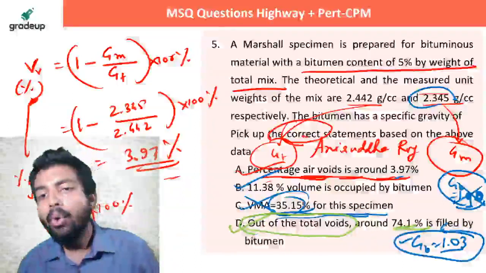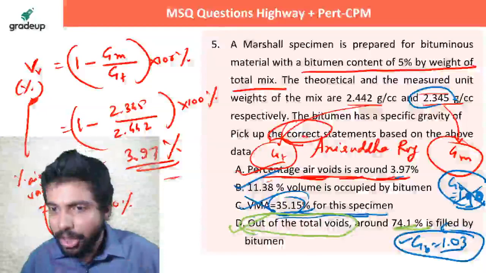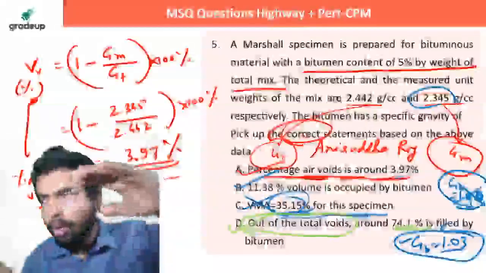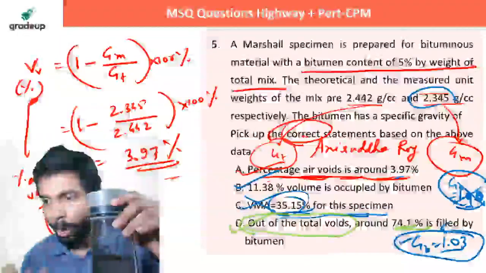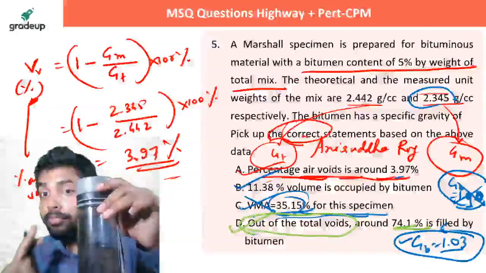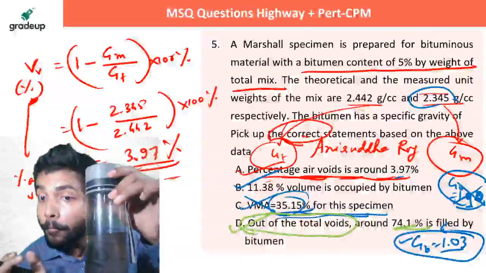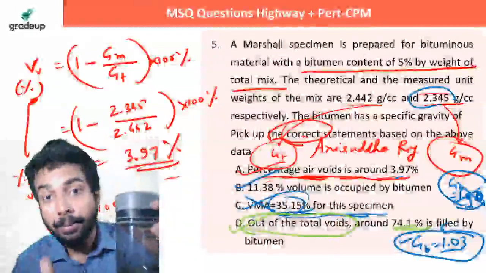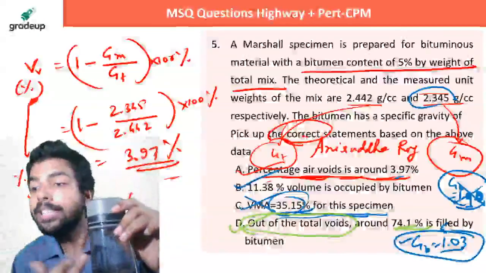That is, out of the total voids around 74. That means they're asking about what? They're asking about the VFB, the voids filled with bitumen. That is out of the total voids. Suppose these are total voids. I always give the example of the bottle. These are total voids. That is the volume of the bottle. Out of this total voids, how much percentage is occupied by bitumen? Suppose this is not water, bitumen मैं पीऊंगा मर जाऊंगा, लेकिन फिर भी समझना क्या है, मतलब कि टोटल void का कितना प्रतिशत bitumen से भरा हुआ है.